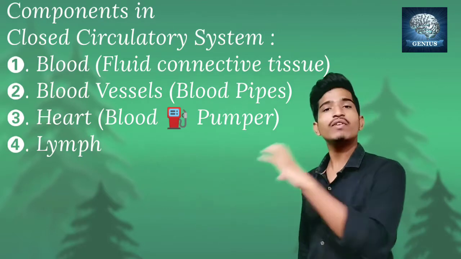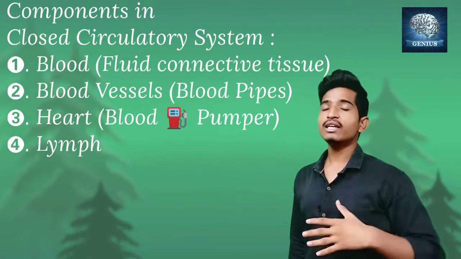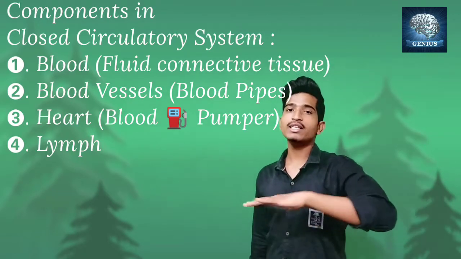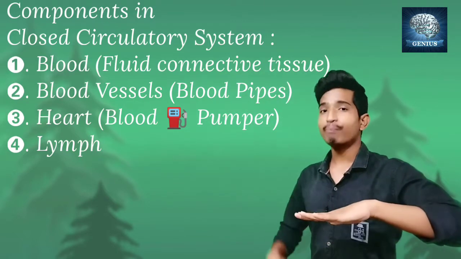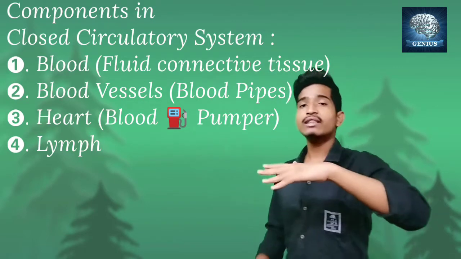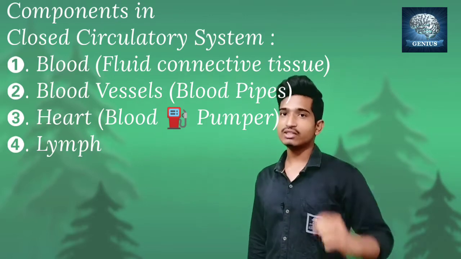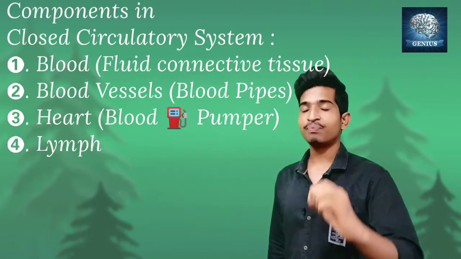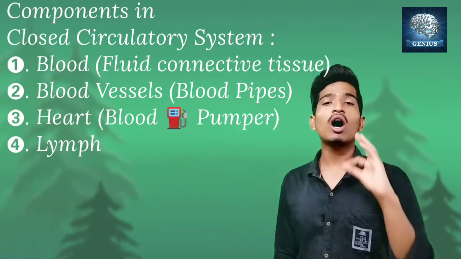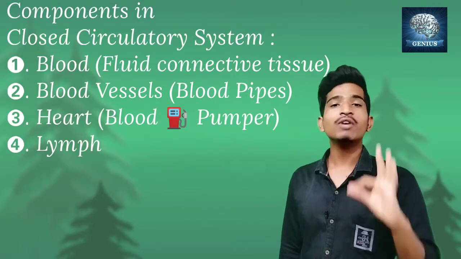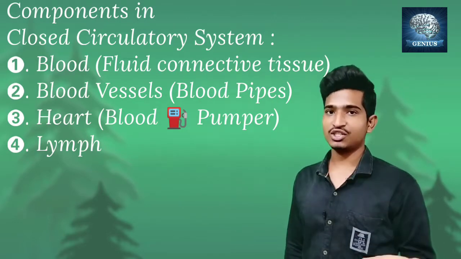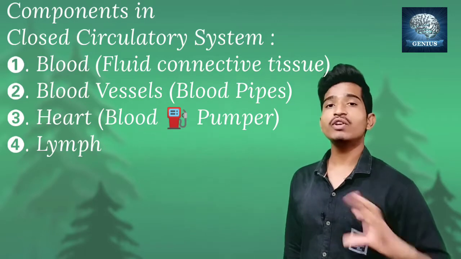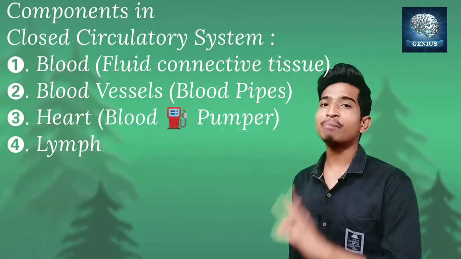In the next session, we will discuss the blood vessels. The carrying of the blood is done by pipes, which are nothing but vessels here. The carrying of the blood is done by certain vessels called blood vessels. We have three types of blood vessels called arteries, veins and capillaries. We will study all that in the next session. In another following session, we will learn about the blood pump.